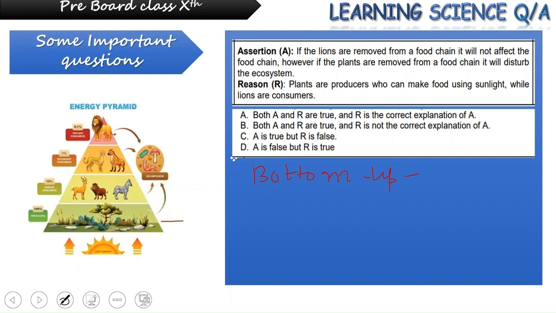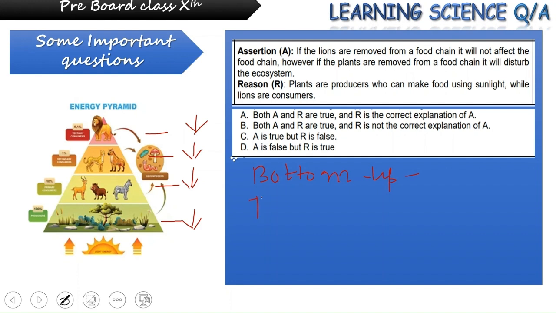That means if producers are decreased in number, then automatically the primary consumers will decrease, the secondary consumers as well as the top consumers, they all will be decreasing in size. This down arrow shows their decrease in number.